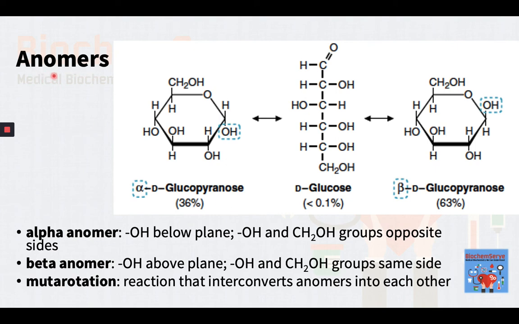To state it in another convention, in the beta anomer, the OH group at C1 and the CH2OH group lie on the same side of the ring. In the alpha anomer, they are on different sides. The reaction that interconverts anomers into each other is known as mutarotation.